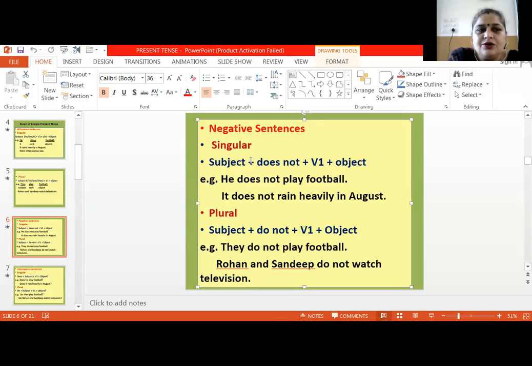And one mistake which students commit is that they use S or ES with the verb again. Make sure when we have used does not or do not, we will not add S or ES with the verb. If you write he does not plays football, then that sentence will be wrong because we have used does, so we will use only play. We will not add S or ES with the verb.